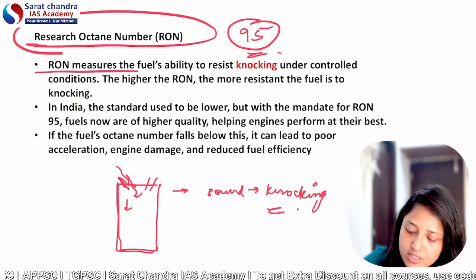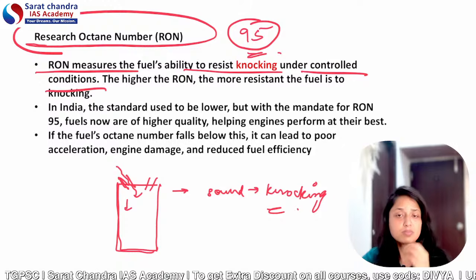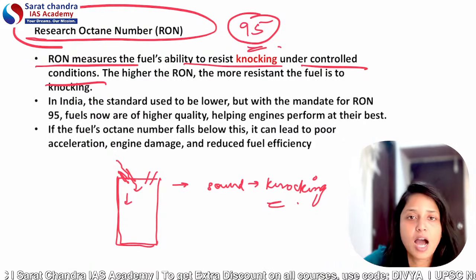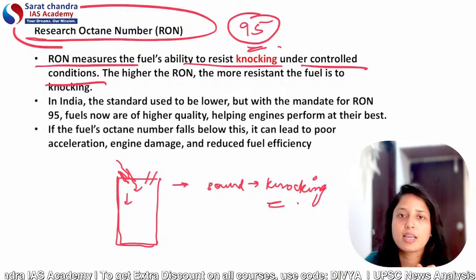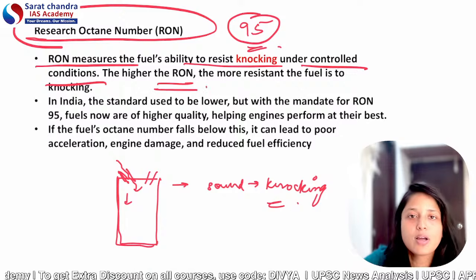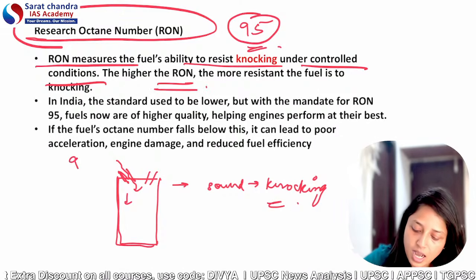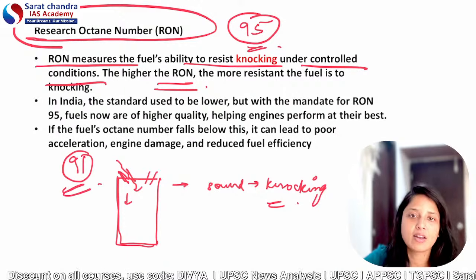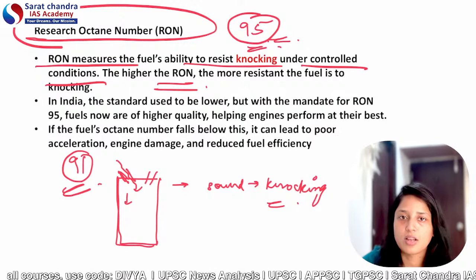RON measures the fuel's ability to resist knocking under controlled conditions. So if RON is higher, the ability of the fuel to control knocking is also higher. That's why fuel of higher RON is always preferred. Earlier, according to government provisions, the RON must be at least 91, but now the government has increased it to 95 to increase fuel efficiency.